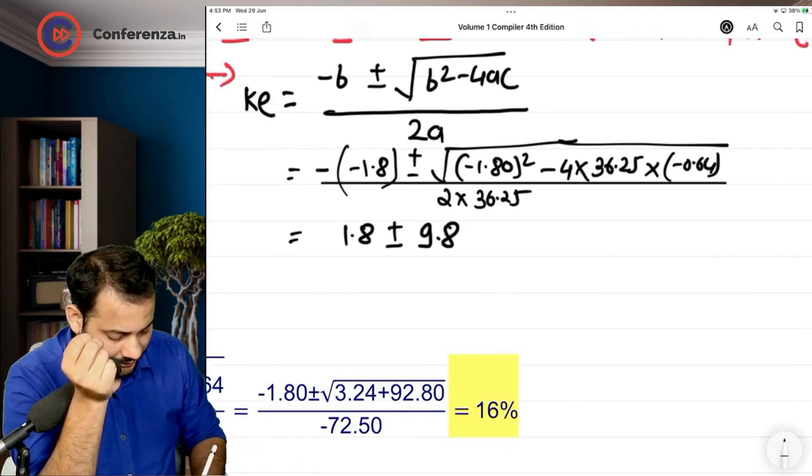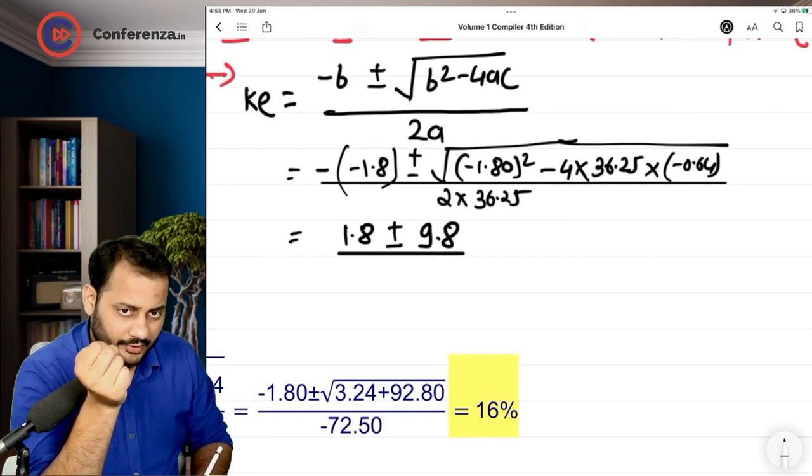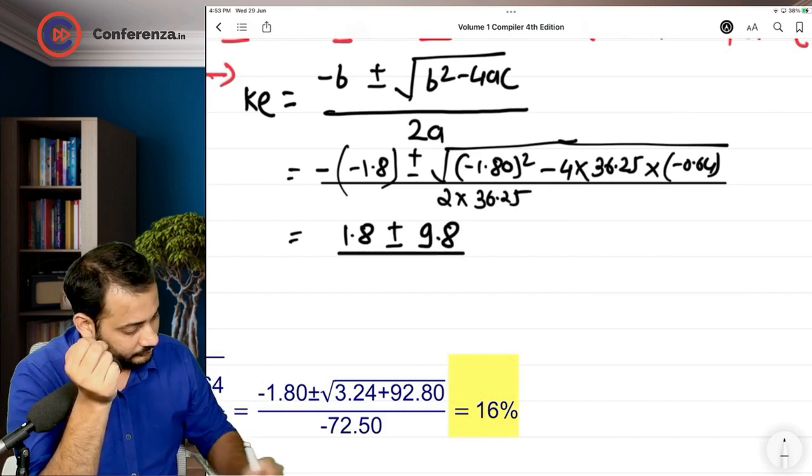So if you solve that entire thing, it comes to 9.8. And this is 72.5.